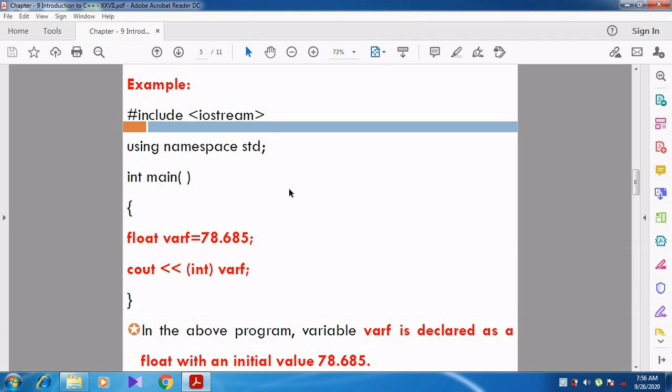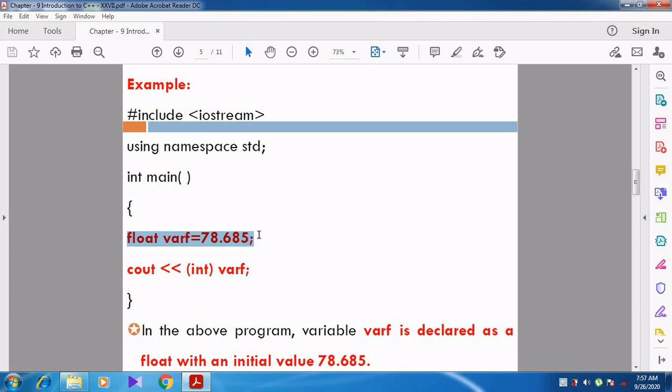Now you can see the example. From this example you can understand the explicit type conversion. Now see this program. #include <iostream>, using namespace std, int main, opening curly brace. Now you see these two lines. What is this first line? float varf = 78.685. So from this line we can understand that this variable belongs to the floating data type.